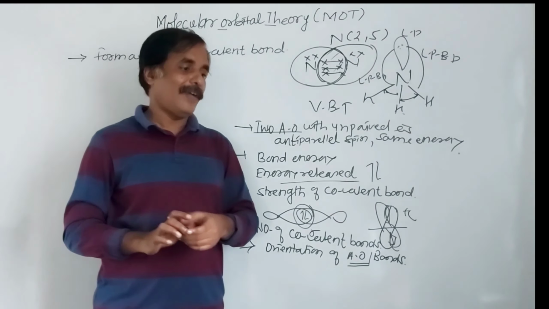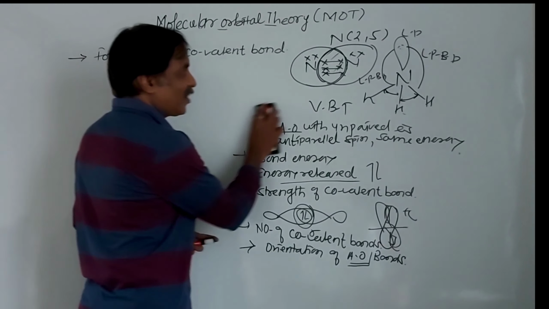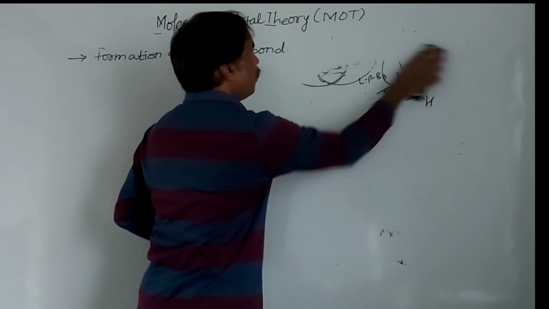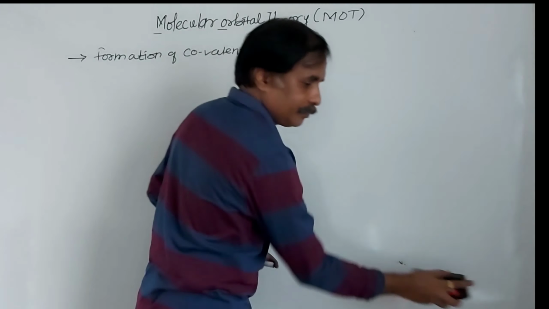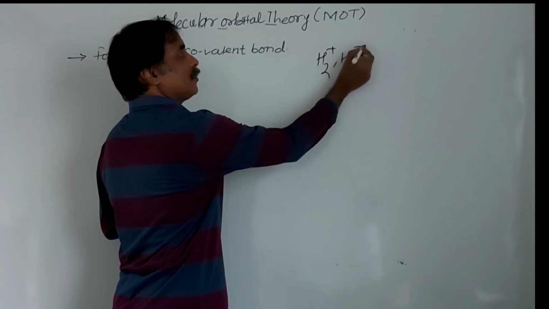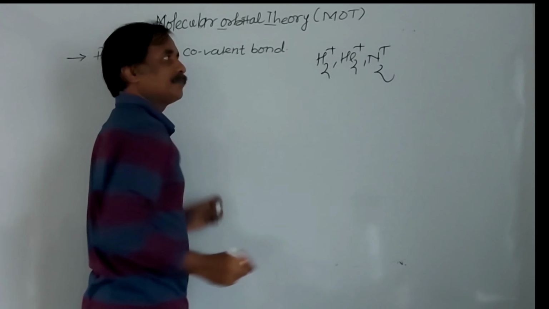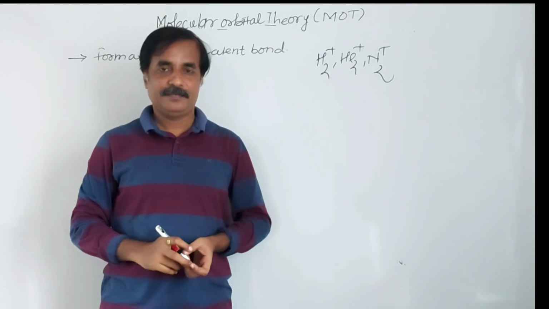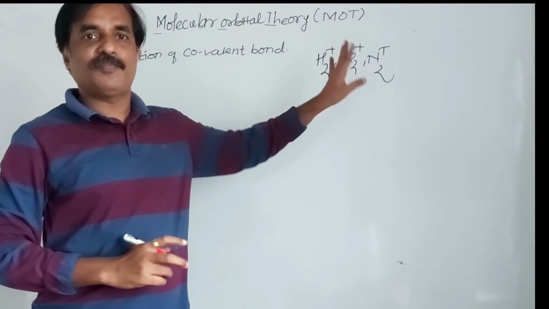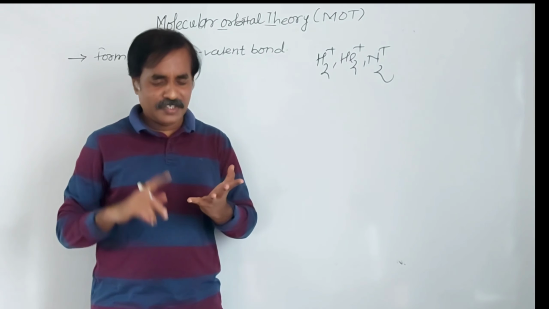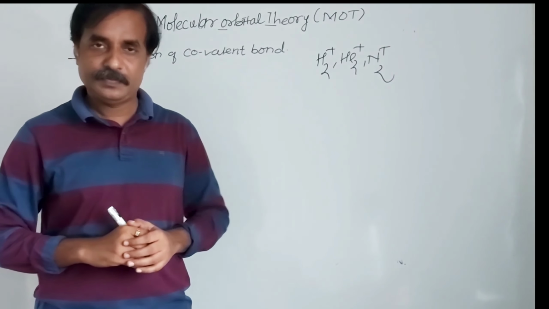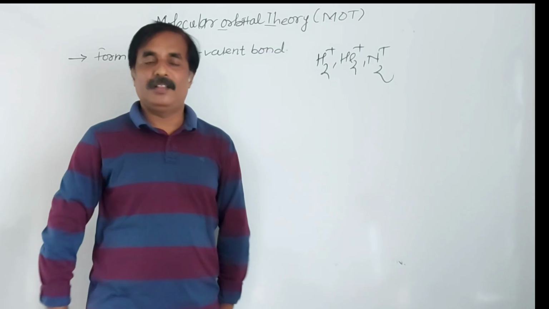And we cannot explain the formation of some species like H2 plus, He2 plus, N2 plus, etc. These species do exist, but there is no information about them in valence bond theory. There is no correct information about the geometry and shape of molecules. So that is why there is a molecular orbital theory.